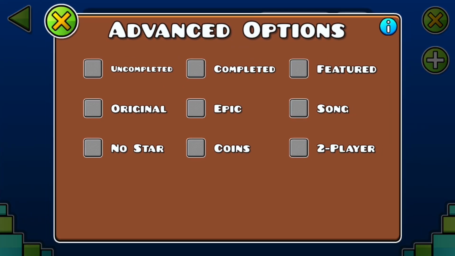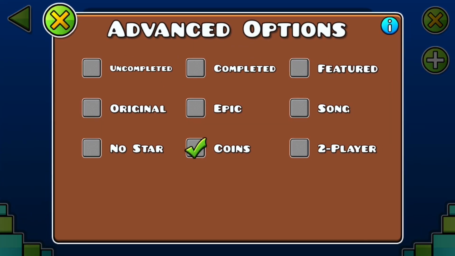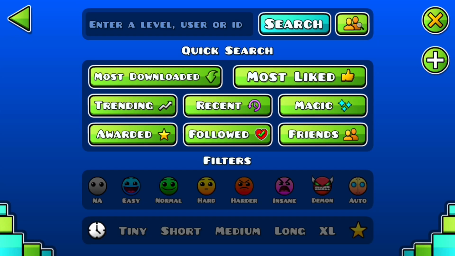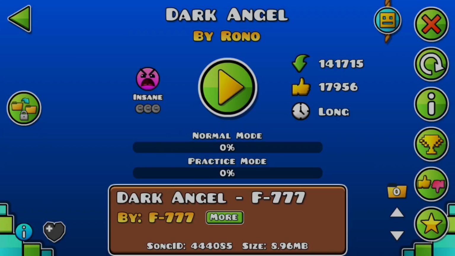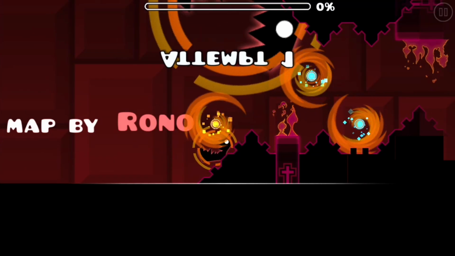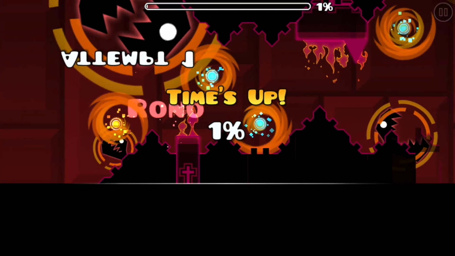Verified coins with no rate. There's a single level on the servers right now with verified coins but no stars. The most likely explanation for this is that the level was once rated with verified coins, but was unrated and RobTop forgot to unverify the coins.